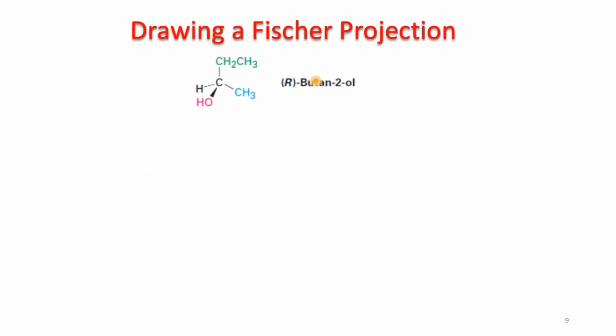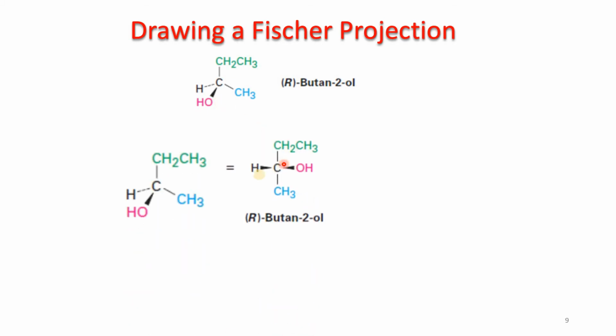Let's take one other example, R-butanol. This is R-butanol. The CH3 and CH2CH3, methyl and ethyl group, are in the plane of paper, and the hydroxy group is towards us and H is away from us. So H and OH are out of the plane and methyl and ethyl in the plane. So first, this carbon is here, H and OH, which are not in the plane, are on the horizontal, and these are on the vertical.